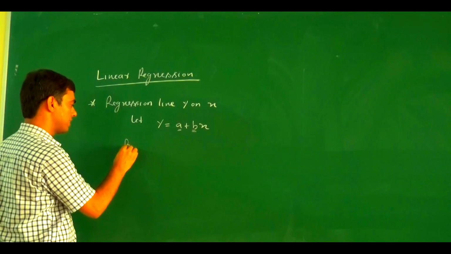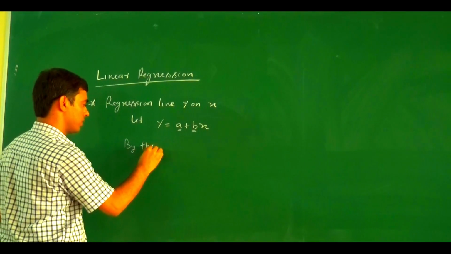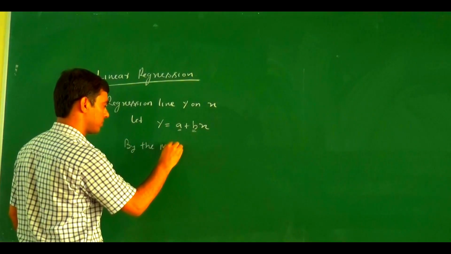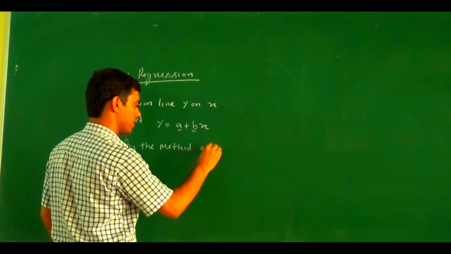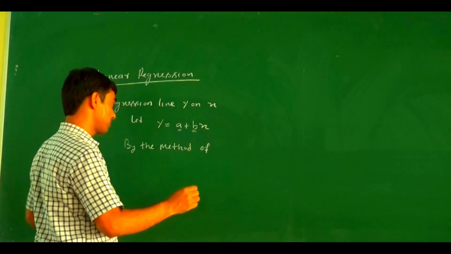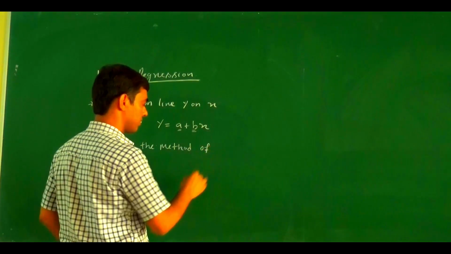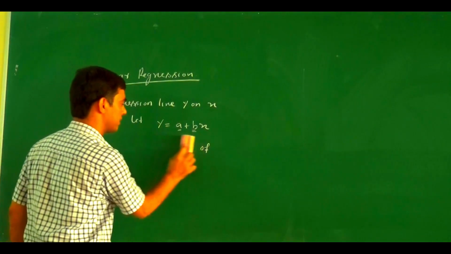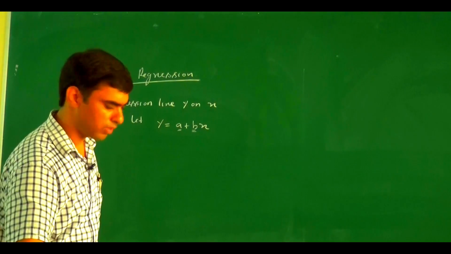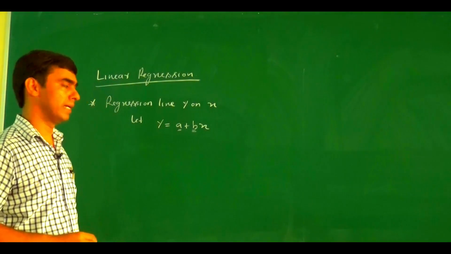By the method of least squares, before writing it, first we write a more simplified form of this straight line.